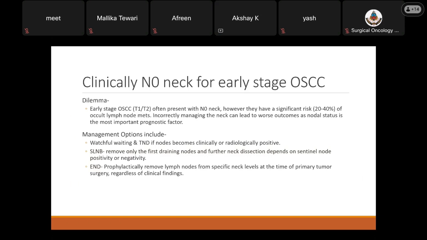Management options include watchful waiting, and therapeutic neck dissection if nodes become clinically or radiologically positive. Sentinel lymph node biopsy, where you remove only the first echelon nodes, and further neck dissection depends on their positivity or negativity. And then elective neck dissection, that is to prophylactically remove lymph nodes from specific neck levels at the time of primary tumor, regardless of the clinical findings.